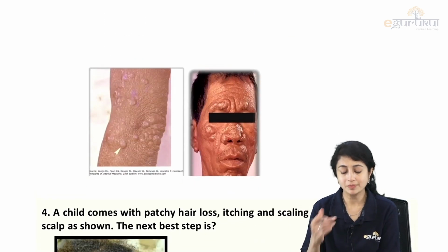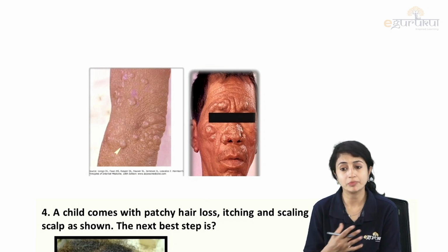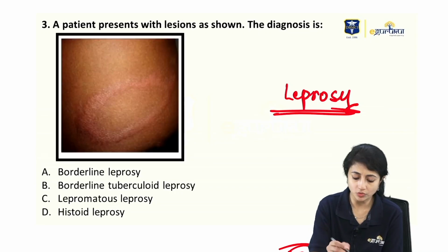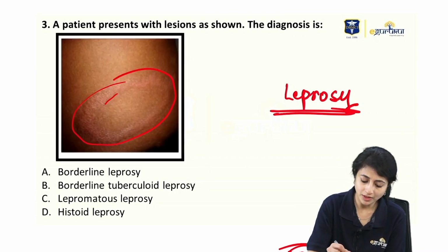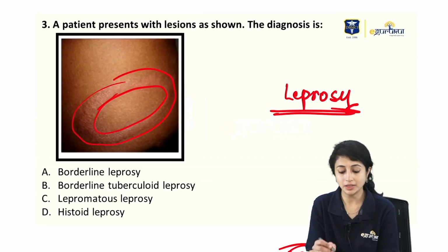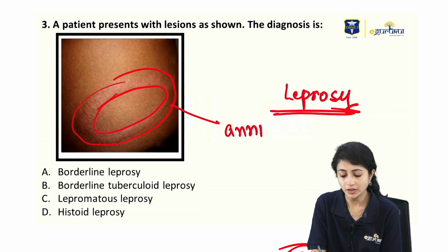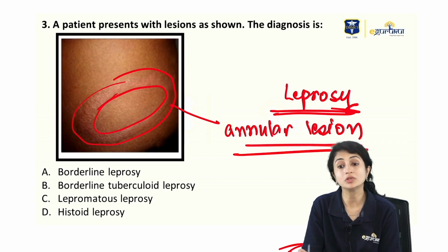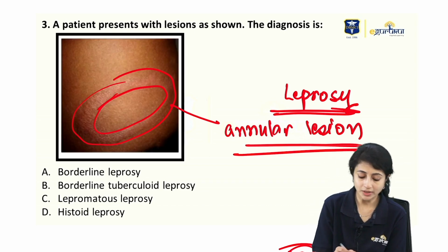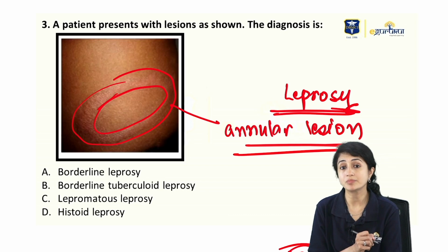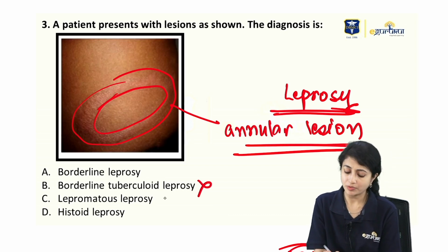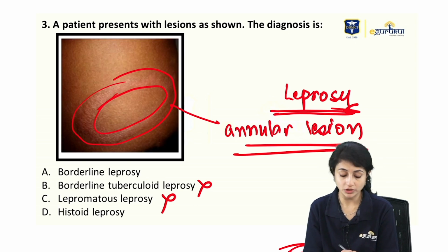And then how does my LL present? With nodules, leonine facies. In the question here, what they have given you is a lesion with central clearing, something like this. So I have an annular lesion here. Where would I see an annular lesion? Would I see it in BT leprosy? In BT leprosy, what was there? Pseudopodia and satellite lesions. Lepromatous leprosy: leonine facies, nodular lesions.